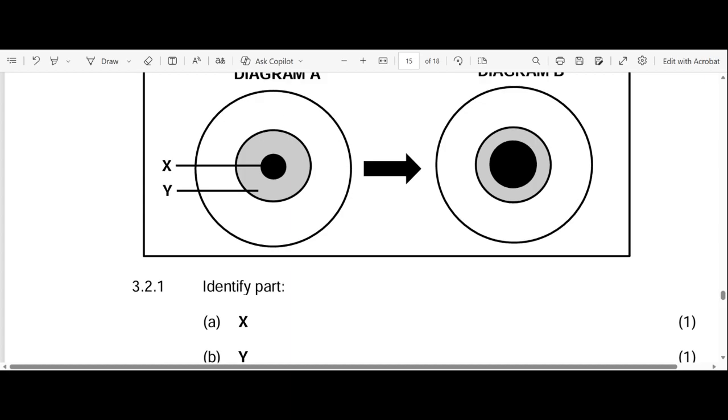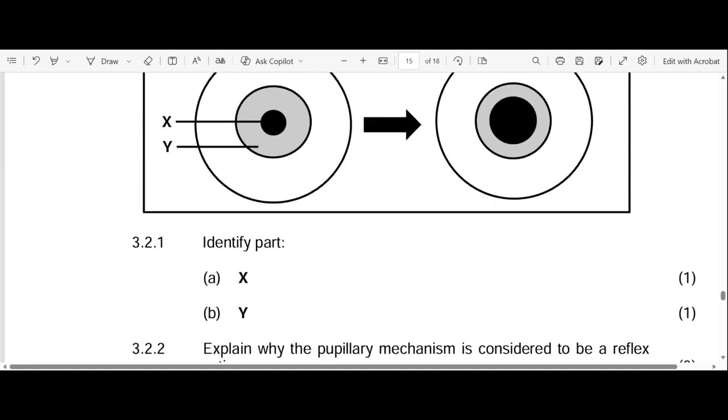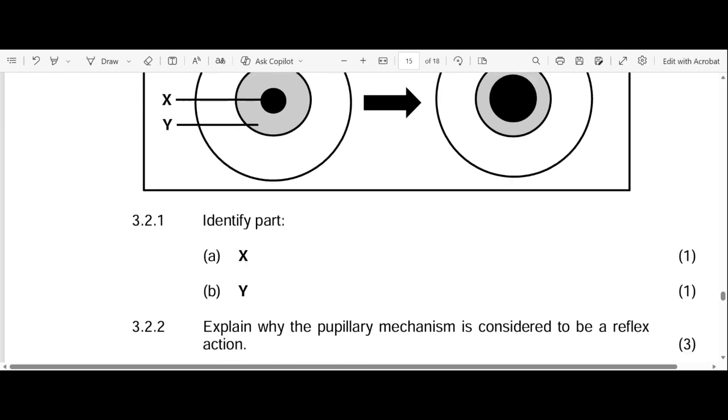Okay, let's go to 3.2.1. Identify part X. Part X is your pupil. B, identify part Y. Part Y is the iris, not the muscle, right? They did not show us any muscles here. So the closest answer to this is the iris, Y.